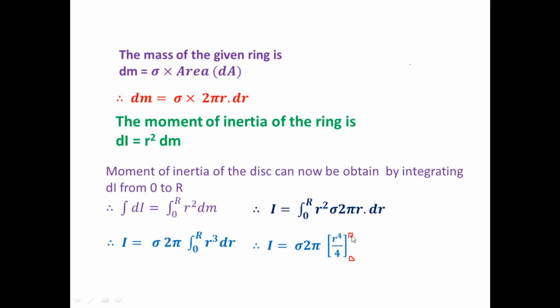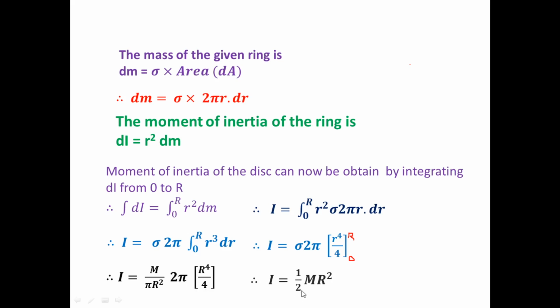So put the limiting value in the given expression. We find I is equal to sigma. Sigma, that is surface density, means mass per unit area, mass upon area. What is the area of the total disk? Pi r square. So this is 2 pi, and r raised to 4 divided by 4, with the limiting values 0 and r. Let's see, this pi and this pi get cancelled here. r raised to 2 and r raised to 4. This 2 and 4: the 2 is remaining here, and 2 twos are 4. It means we get I is equal to half m r square.